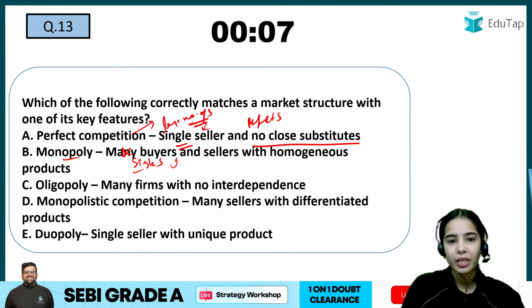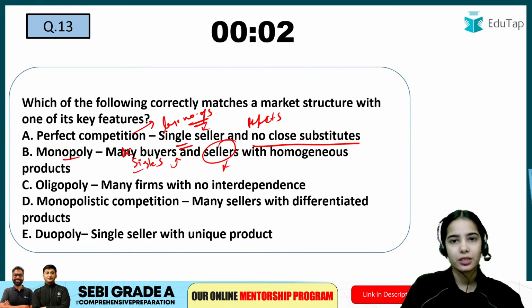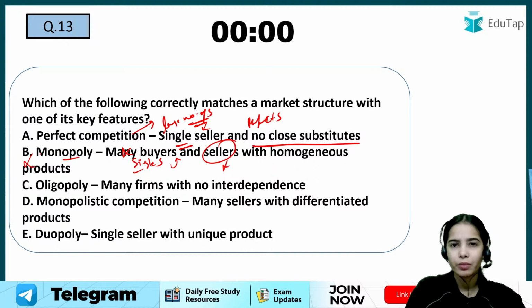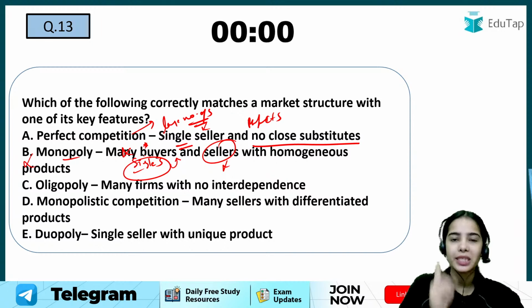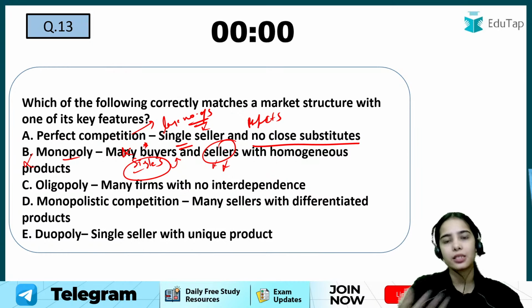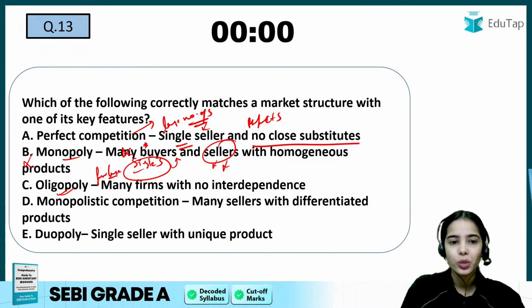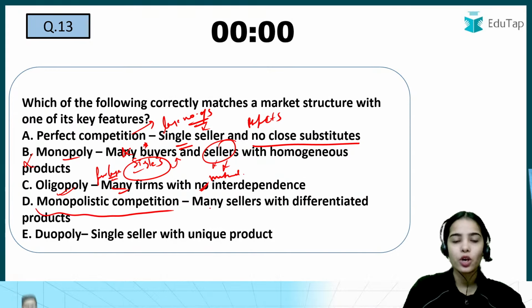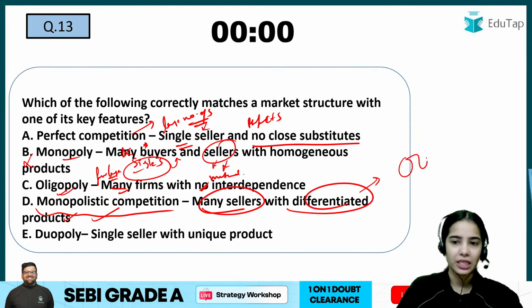A single seller, many buyers, and sellers are selling homogeneous products. So there is a single seller, not multiple sellers, which is selling a product. So monopoly doesn't seem perfectly correct because there is a single seller. Many buyers can be possible, but there is a single seller, so it should not be sellers, it is a seller. Oligopoly has a few large firms with mutual interdependence. Monopolistic competition has many sellers with differentiated products. This is correct. Monopolistic competition has many sellers with slightly differentiated products.